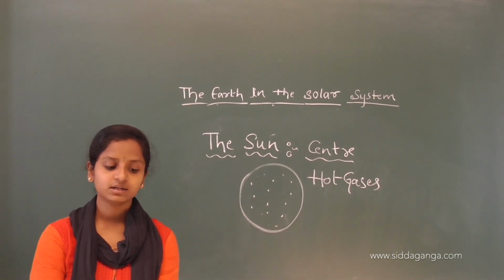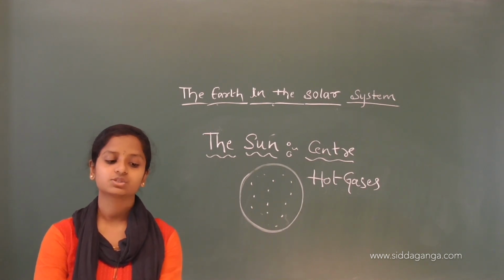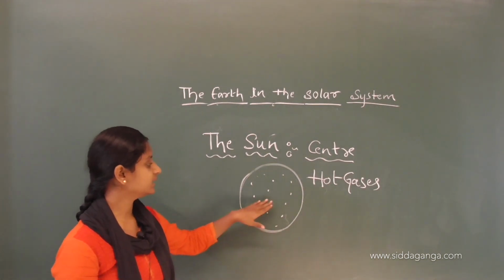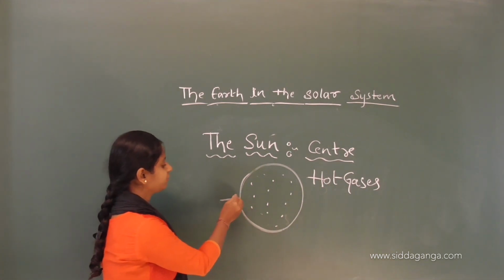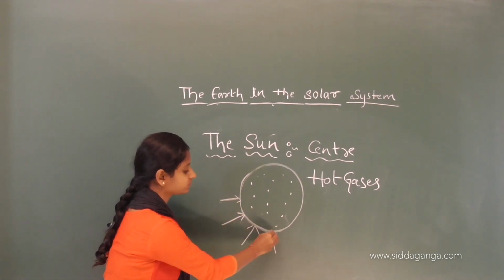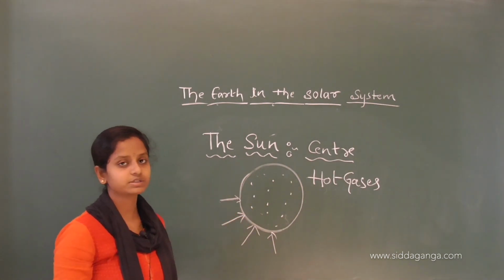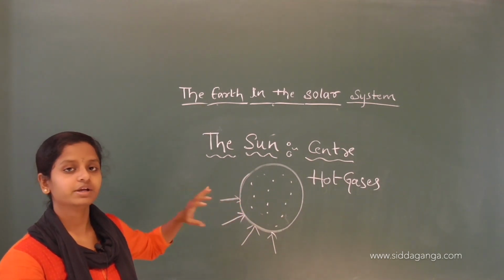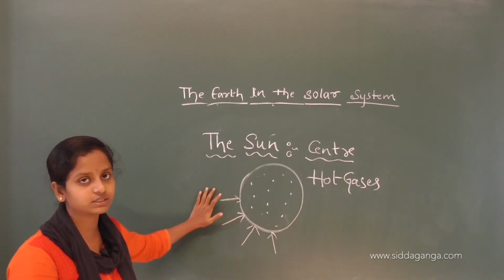The sun, which is in the center, provides the pulling effect and attracts all the planets and celestial bodies towards itself.